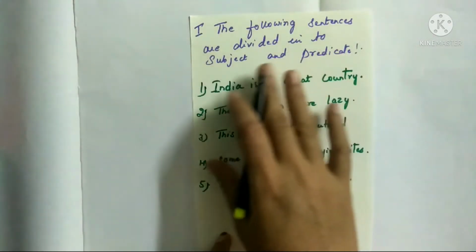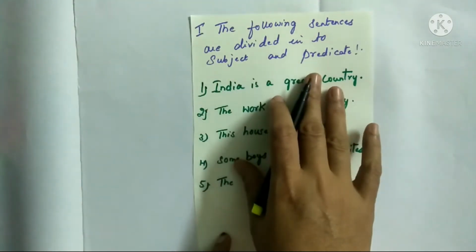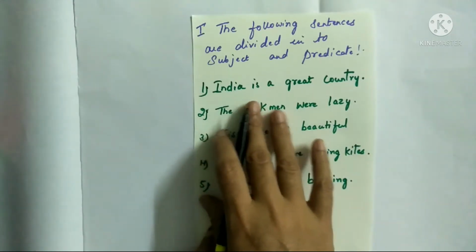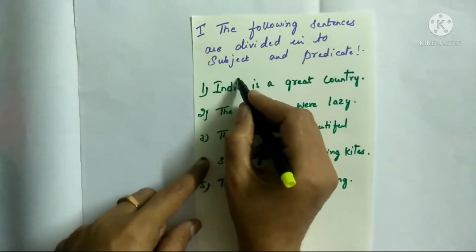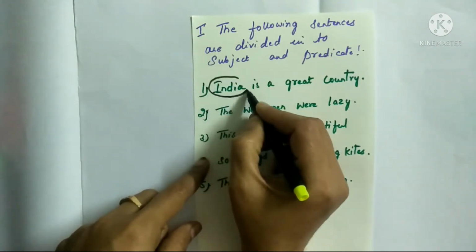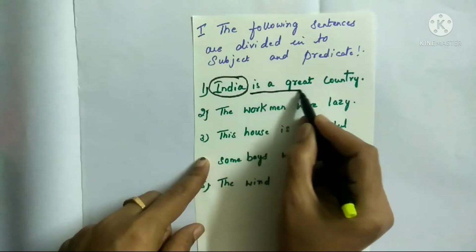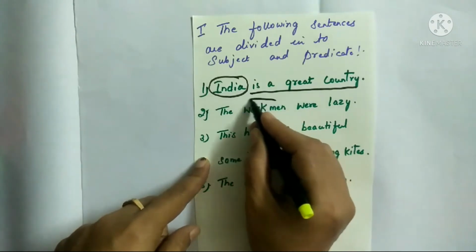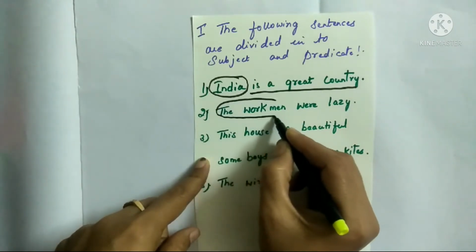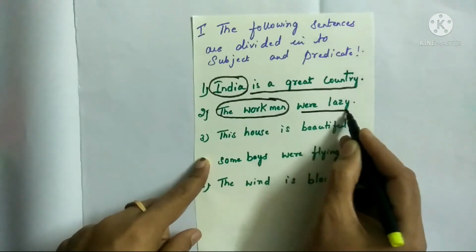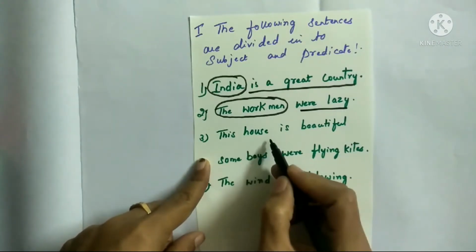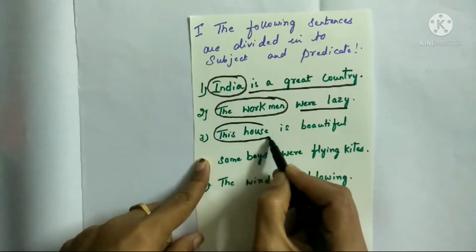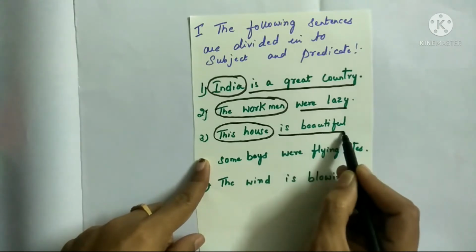Now the following sentences are divided into subject and predicate. India is a great country. For the subject we will circle and for the predicate we will underline. India is our subject here. Is a great country, predicate. The workmen were lazy. The workmen is our subject, were lazy is the predicate. This house is beautiful. This house is the subject and is beautiful is the predicate.